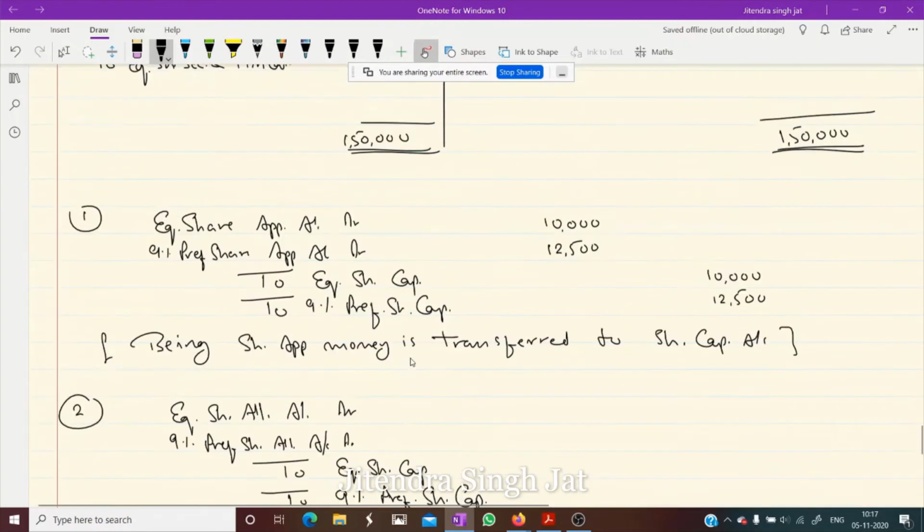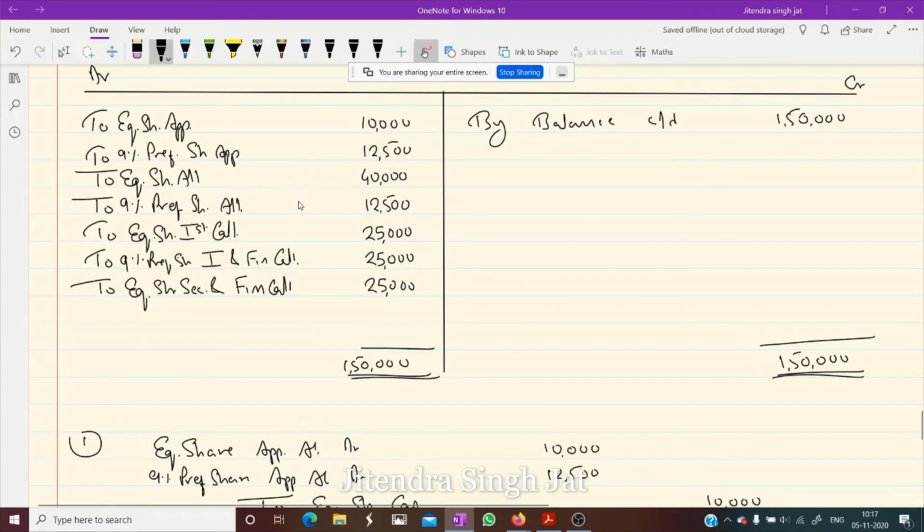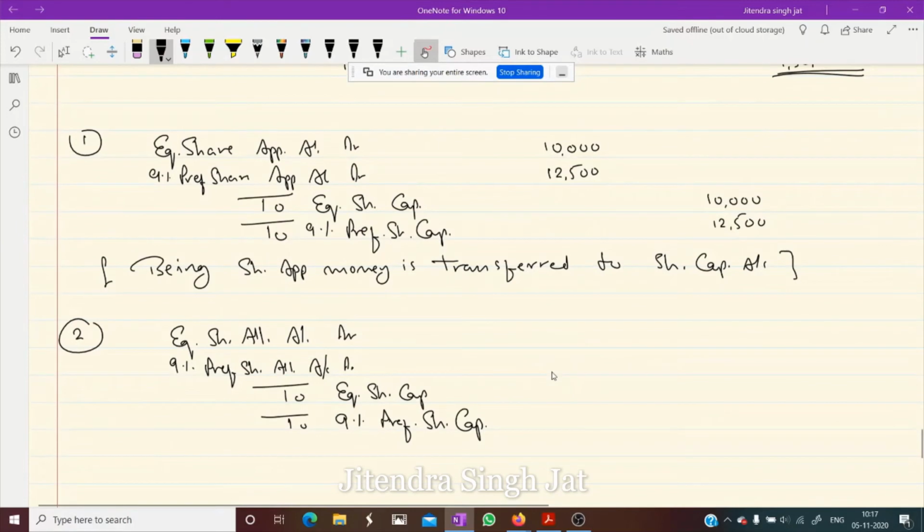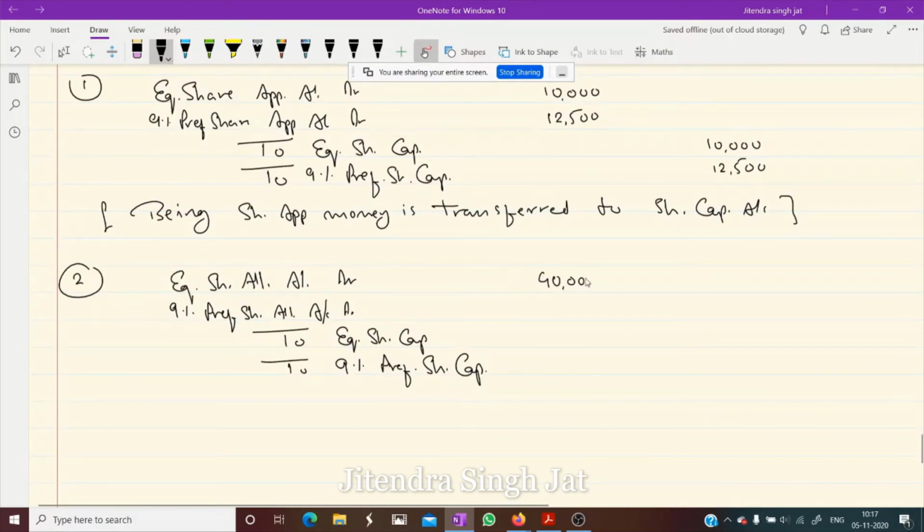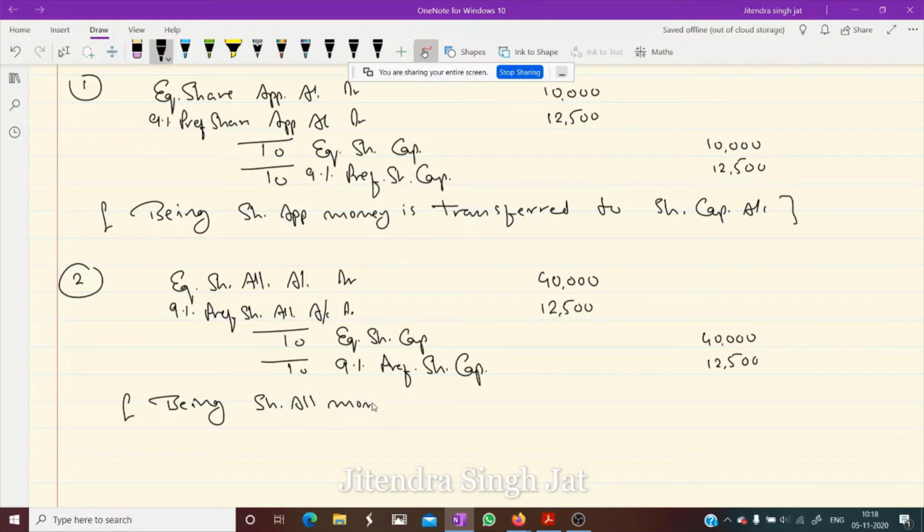Let us check the amount given in the cash book: allotment 40,000 and preference share 12,500. Being share allotment money is due. When we receive money, we record it in cash book.